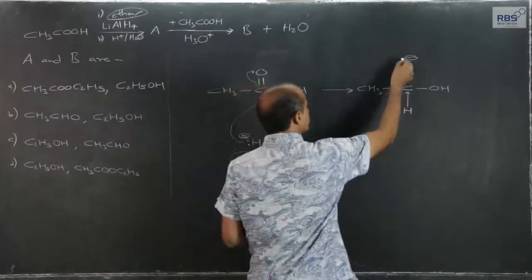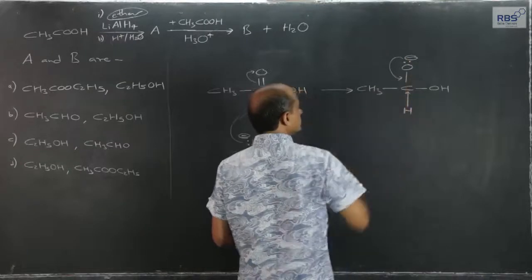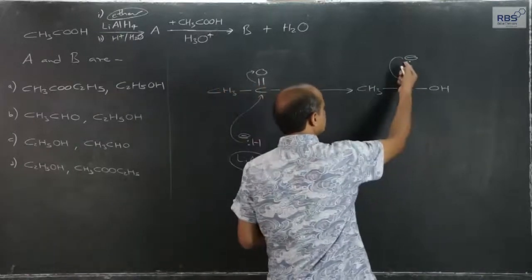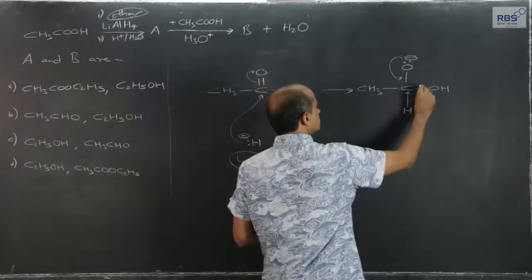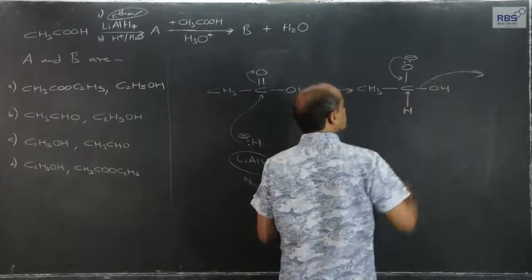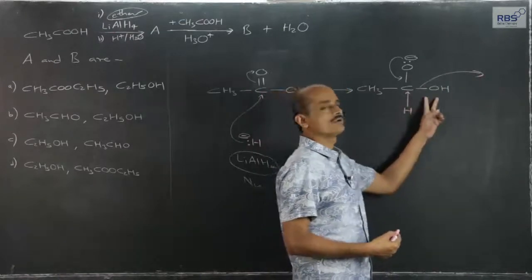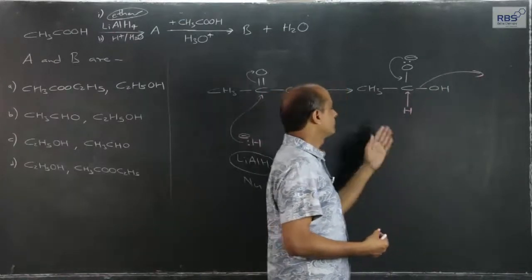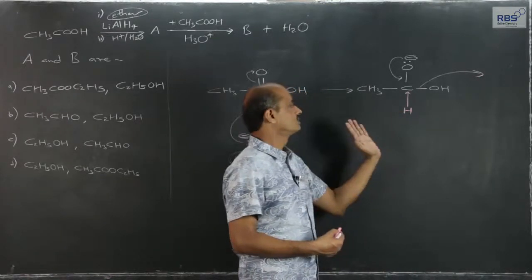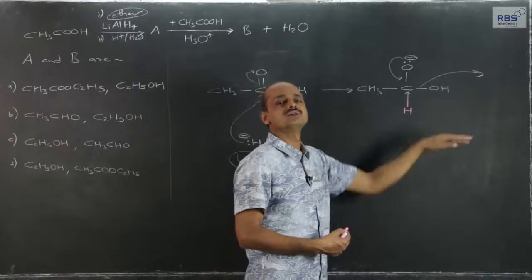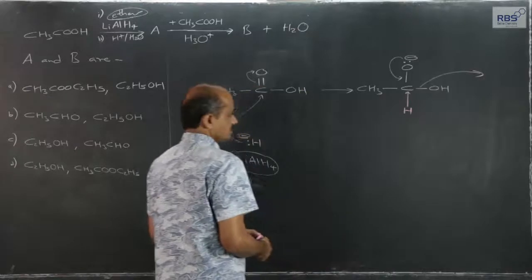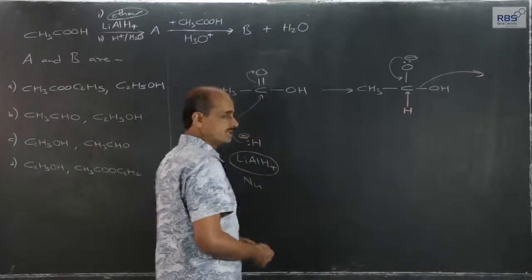And again this lone pair, when it retains its original position, carbon oxygen double bond, the moment this lone pair comes back, this shared pair goes out. So, OH group goes out in the form of OH minus ion, means as if hydrogen in the form of hydride ion enters and OH in the form of OH minus ion leaves, means it is again a nucleophilic substitution reaction, that pattern.